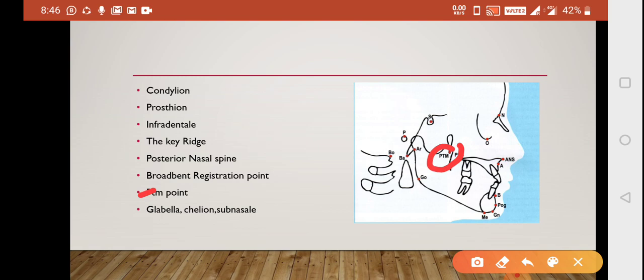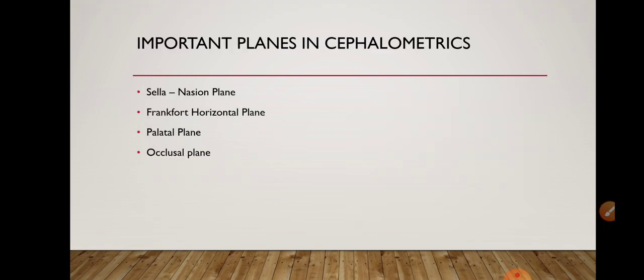Next is your glabella. You should be knowing it is the most prominent point of the forehead in the midsagittal plane. So यहाँ पर रहता है glabella. आपको पता होना चाहिए कि जो forehead पे most prominent point है that is your glabella. Subnasal is beneath the nose and all that.